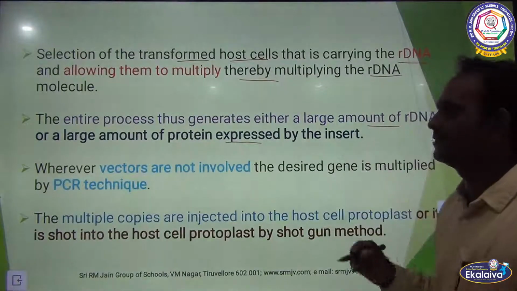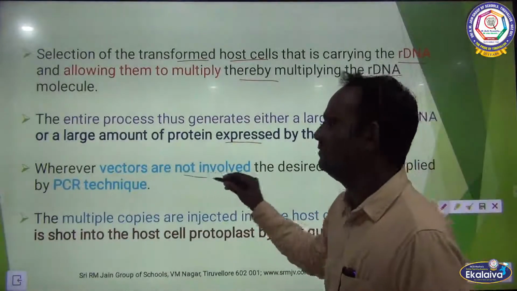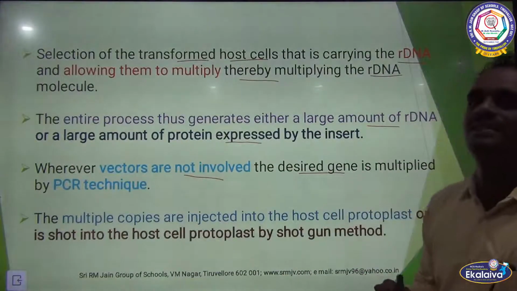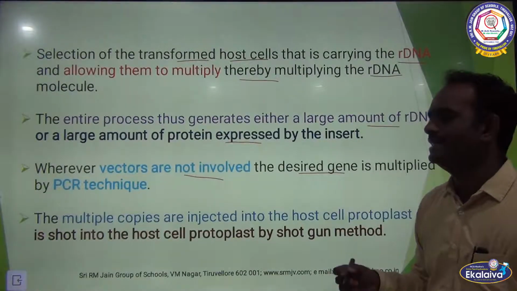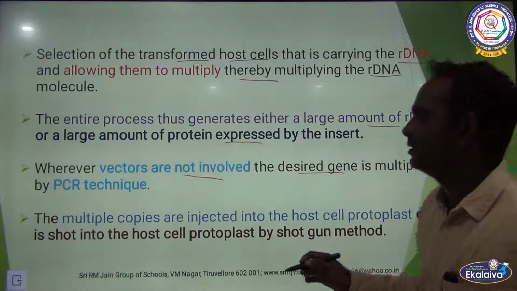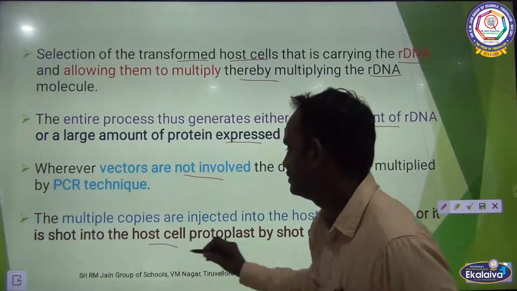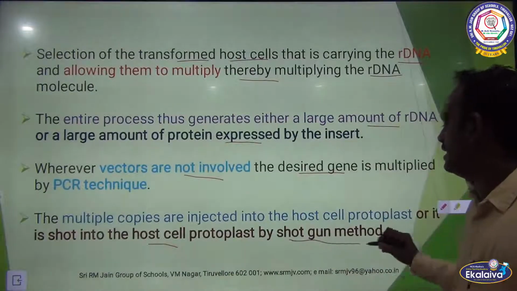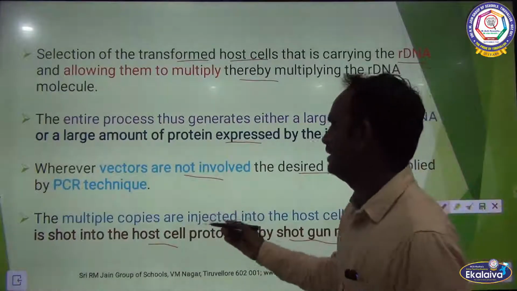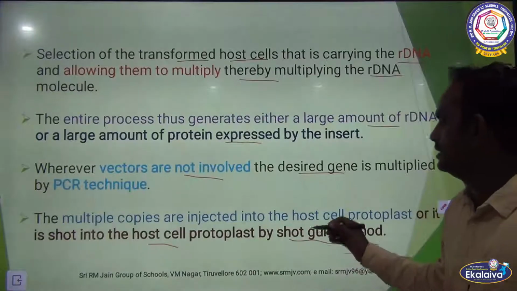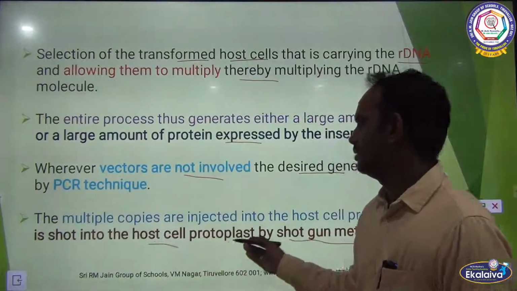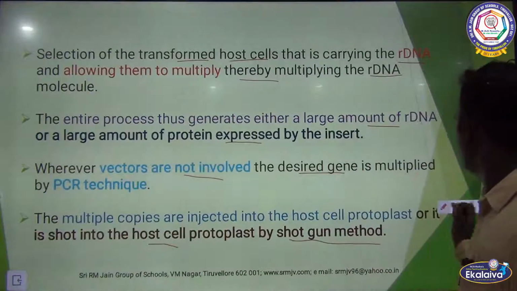The entire process thus generates either a large amount of rDNA or a large amount of protein expressed by the insert. Wherever vectors are not involved, if there is no vector, the desired gene is multiplied by PCR technique. The multiple copies are injected into the host cell or host protoplasm, or it is shot into the host cell protoplasm or protoplast by the shotgun method. Okay.